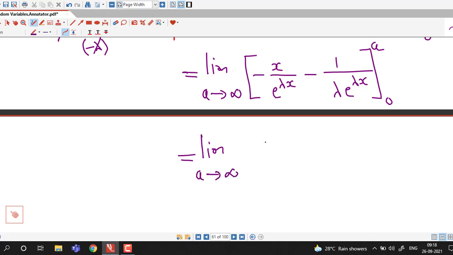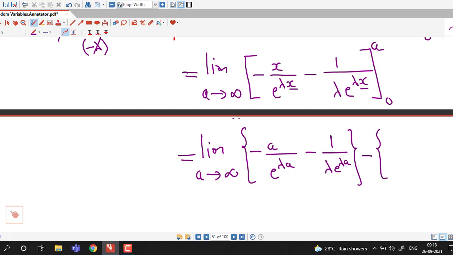So now we put the values of x. First we put upper limit. Upper limit is x equal to a, so we write minus a divided by e raised to lambda a. Here we substitute x equal to a, and same thing here we put x equal to a. So we have 1 over lambda times e raised to lambda into a. This is for upper limit,